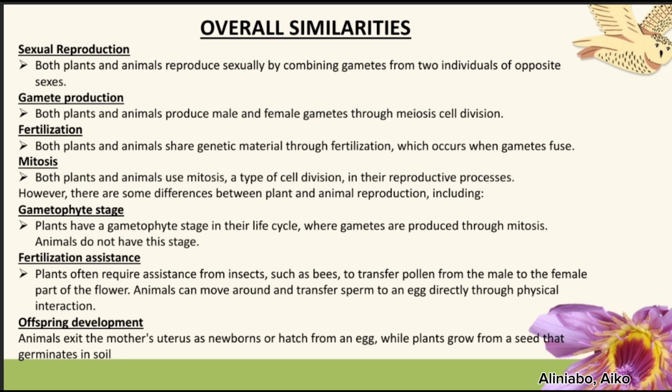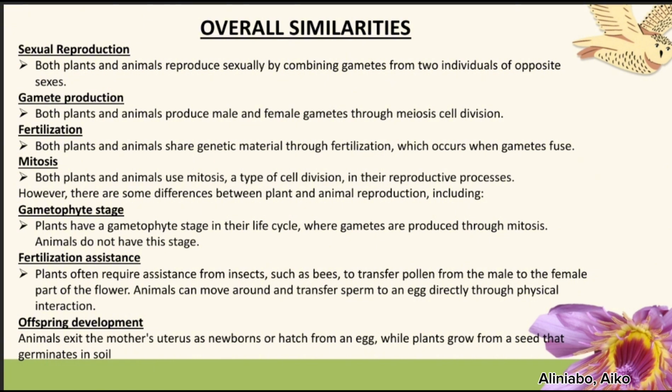Mitosis: both plants and animals use mitosis, a type of cell division, in the reproductive processes. However, there are some differences between plant and animal reproduction, including gametophyte stages. Plants have a gametophyte stage in their life cycle, where gametes are produced through mitosis. Animals do not have this stage.